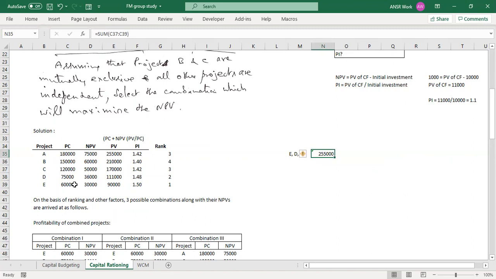So can we invest in any other project? We can't, because we are just left with 45,000, and the other two projects are 1,80,000 and 1,50,000. Let's also find out the NPV. NPV comes to 1,16,000. Am I right? Can you tell me a few more combinations which are plausible?